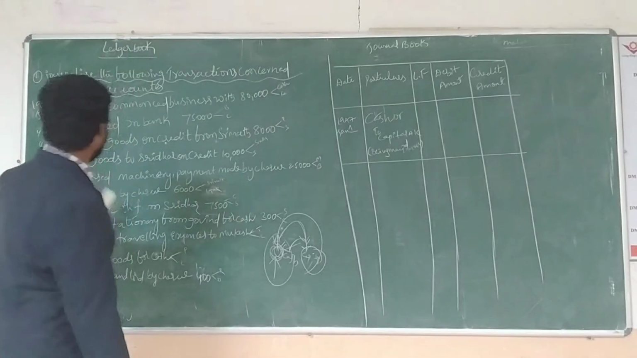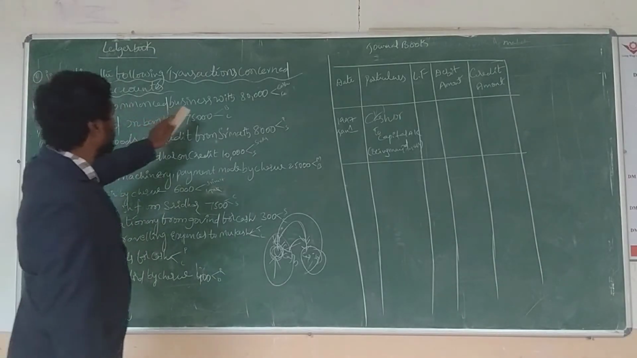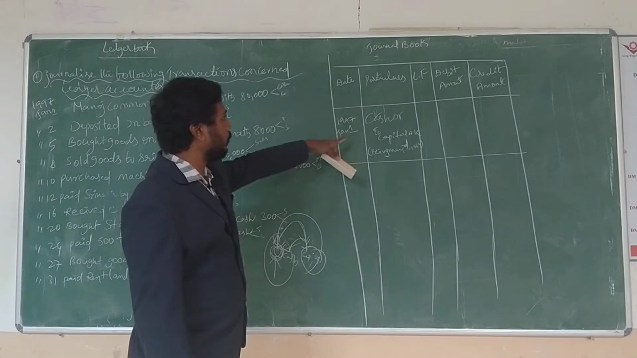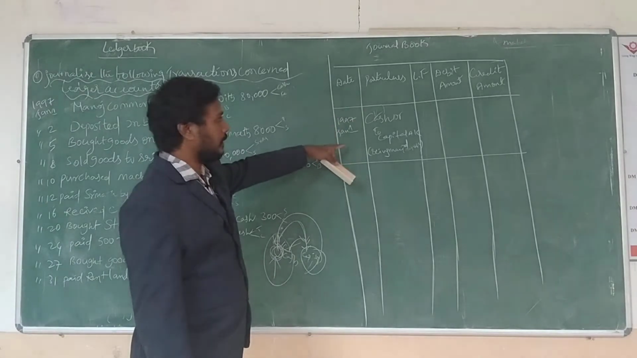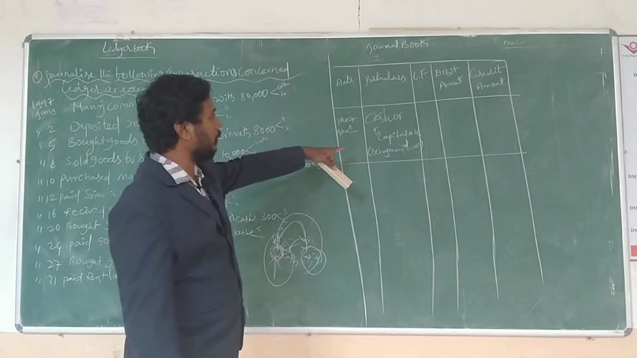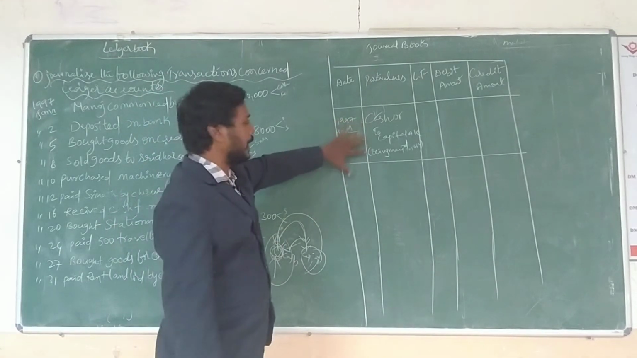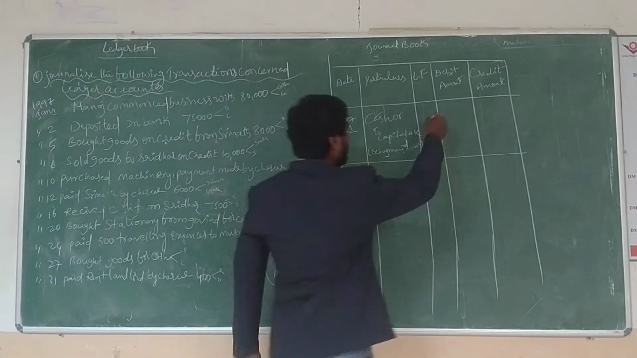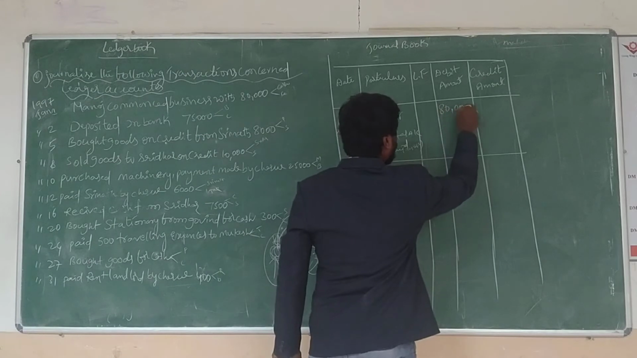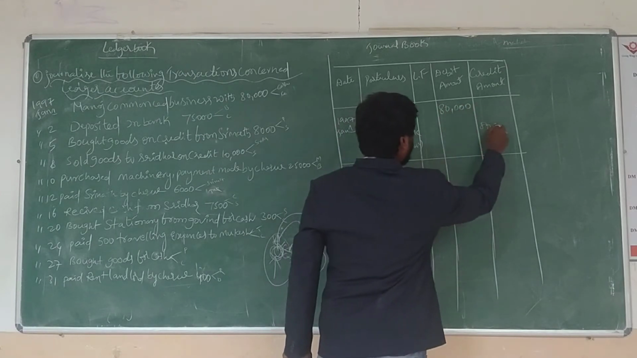Yes. Now continue the problem. Manoj commences business with cash. I already said how to deal with the transaction. Then how to record it in the journal book: Cash account debit to capital account. What is the amount? 80,000. 80,000 in the debit column and 80,000 in the credit column.